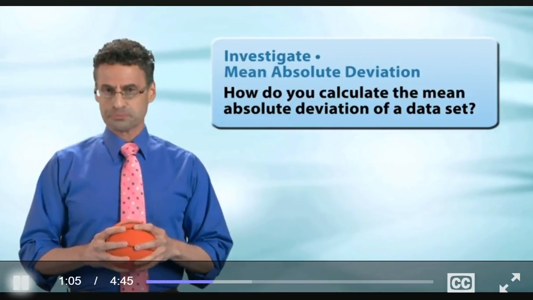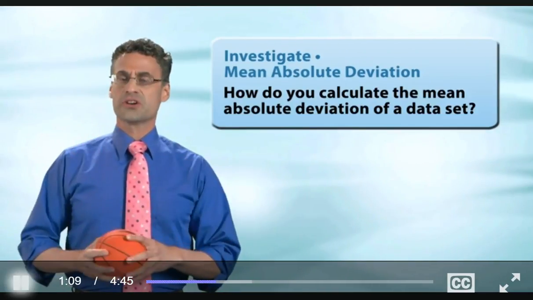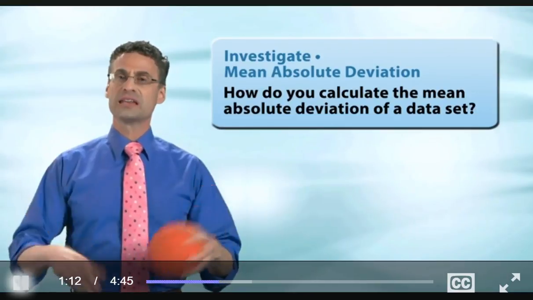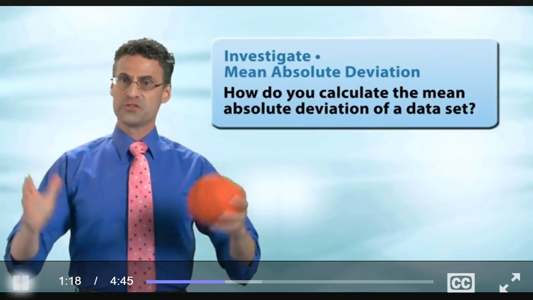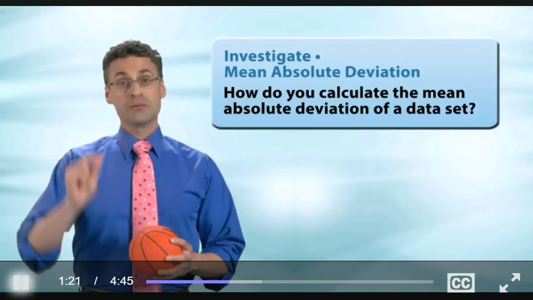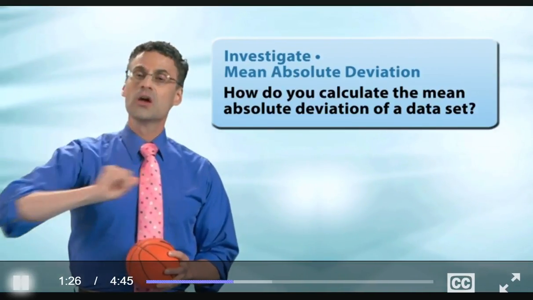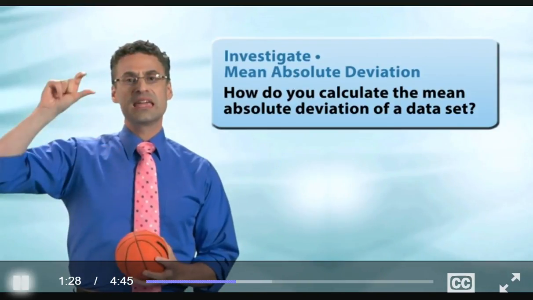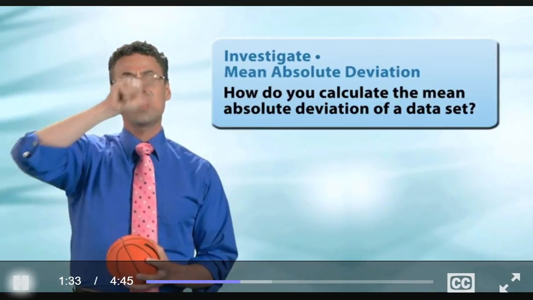It basically means the distance away all the values are from the mean, and then we're going to find the mean of that. So let's think about it. The mean, remember, is that balance point if you have a bunch of numerical data. Now, once you find that mean, some of the data points might actually be over the mean or under the mean, right? Well, if we look at the distance away each datum is from the mean, then that's a particular value.